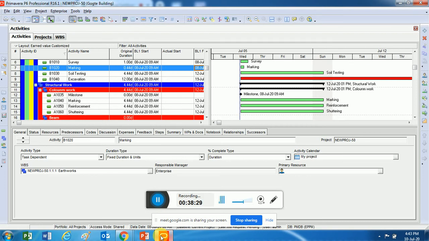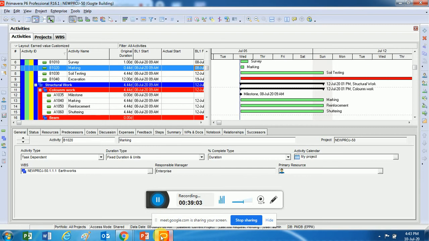So these are mandatory dependencies. There's a relationship where you will have to do it in a similar way. I have to complete my reinforcement activity, then only will I be able to do shuttering. Only after completion of the shuttering can I do concreting. This is called hard dependency. It's called mandatory dependency or hard logic dependency. The second type I mentioned is discretionary dependency, also known as soft logic dependency.